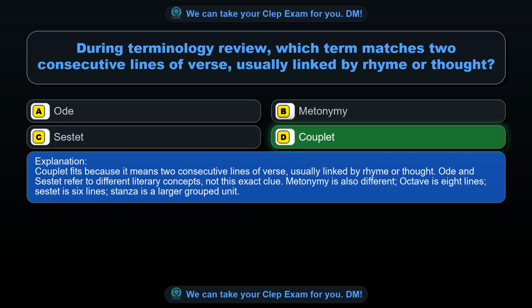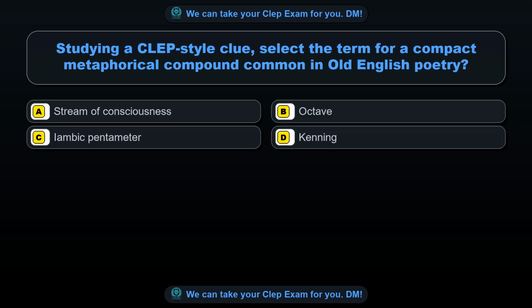Ode and sestet refer to different literary concepts, not this exact clue. Metonymy is also different. Octave is 8 lines, sestet is 6 lines, stanza is a larger grouped unit. Question 29. Studying a CLEP style clue, select the term for a compact metaphorical compound common in Old English poetry.